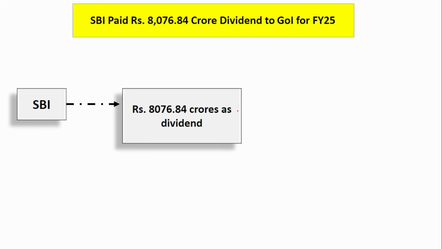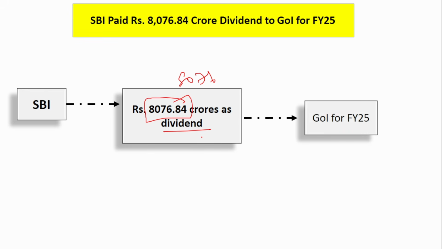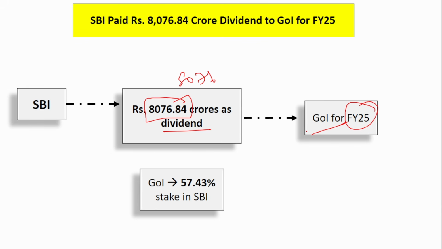Next, SBI paid a dividend of 8,076 crores. Remember, 8,076 crores has been paid as dividend by the State Bank of India to the Government of India. This is for the financial year 25. It is because the Government of India holds a share of 57.43% in State Bank of India. The shareholding of the Government of India in State Bank of India is 57.43%. Because of that only, they have received such a huge dividend, that is 8,076 crores.